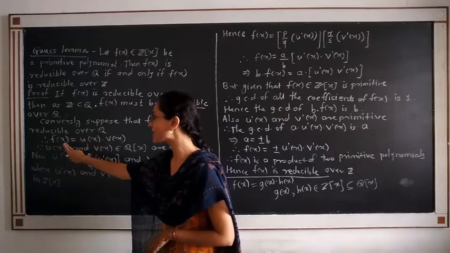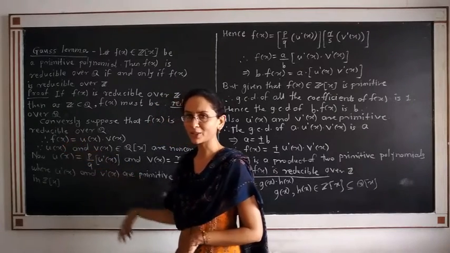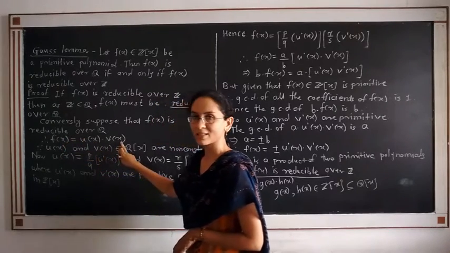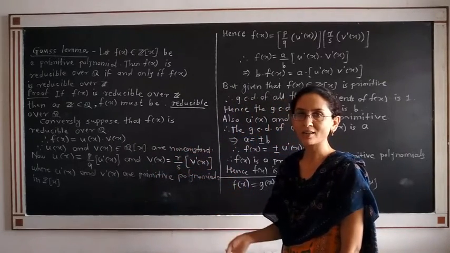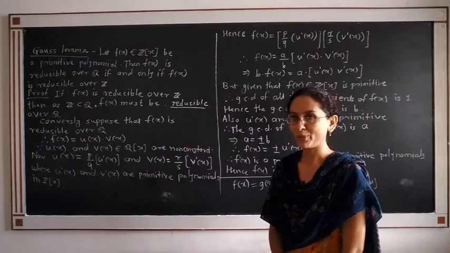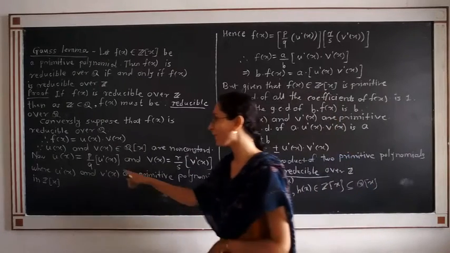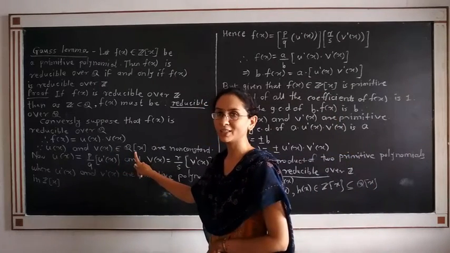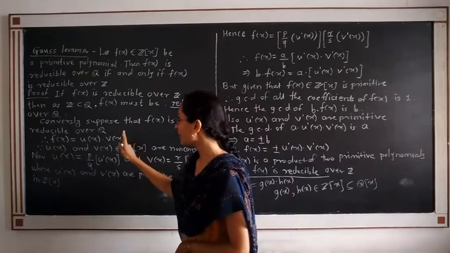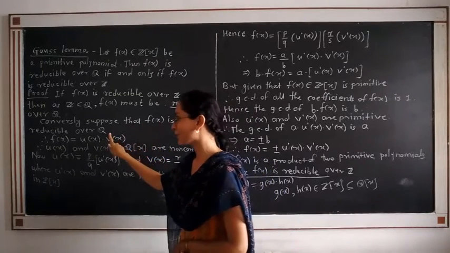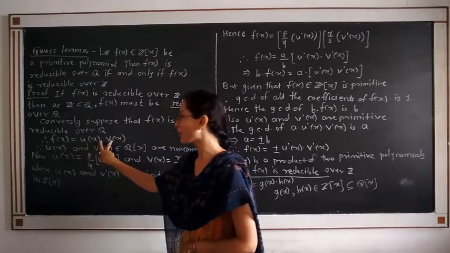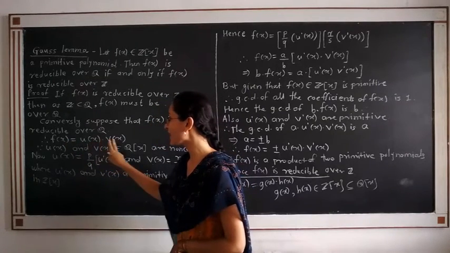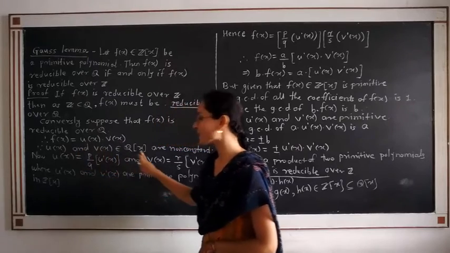That means f(x) is written as the product of two polynomials, both non-constant, and the same polynomials belong to Q[x]. We are assuming that f(x) is reducible over Q, and we are factoring f(x) into two different factors, namely u(x) and v(x), where u(x) and v(x) belong to Q[x].